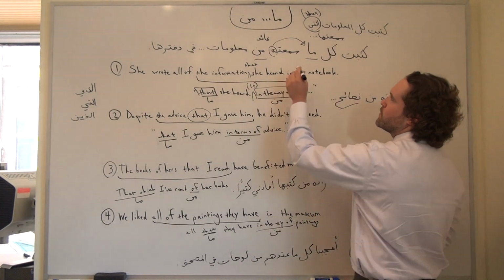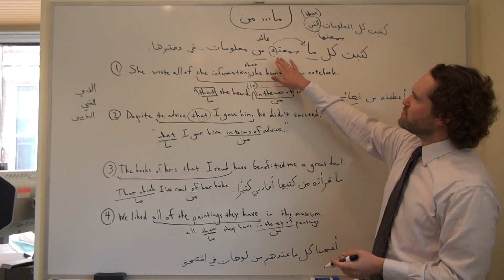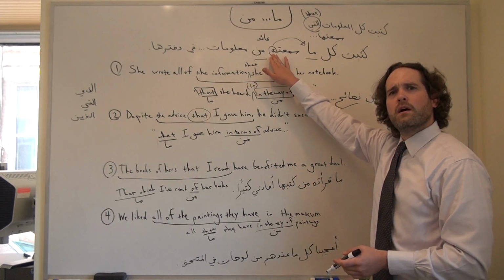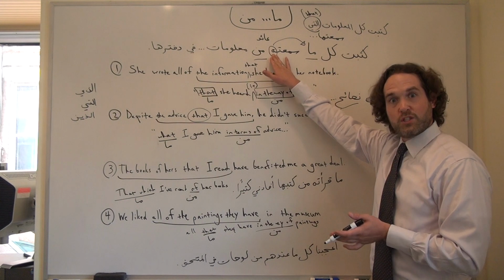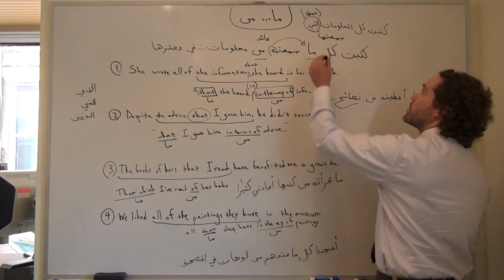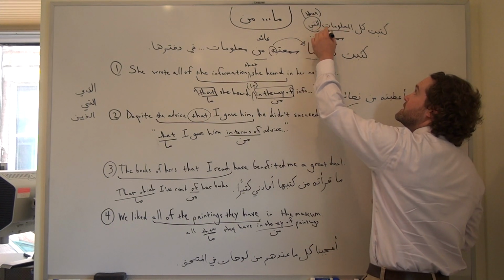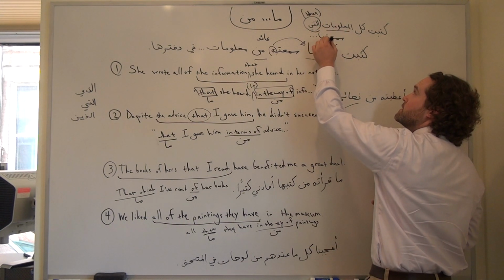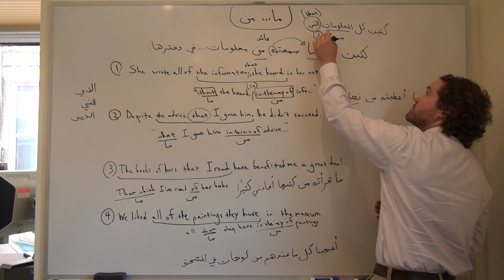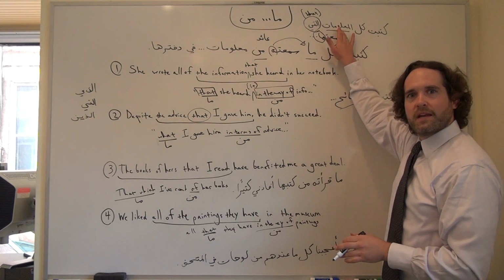Notice that with ma and its a'id, its dummy pronoun, it's typically going to be grammatically masculine singular. That's just the way that the ma can work here. But now that we're talking about ma'lumat, and allati refers to ma'lumat, and this object pronoun refers back to ma'lumat, we don't have a ma, we have an actual noun with an actual gender.